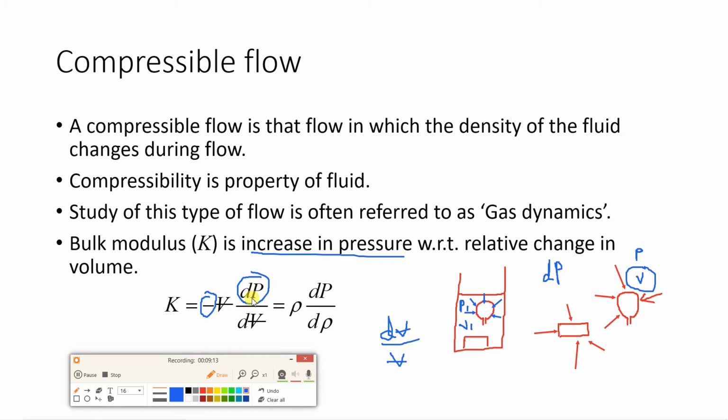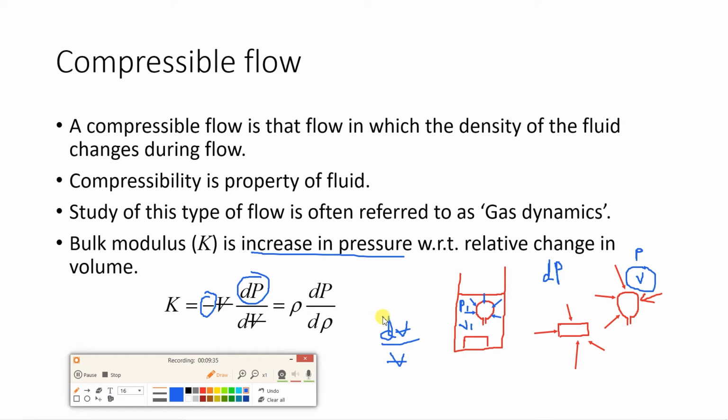So this is dP, which will be the liquid pressure, the pressure P1 minus the pressure P, divided by the relative change in volume, which will be dV by V, and we are introducing a negative sign so that this dV, which is negative, becomes positive.